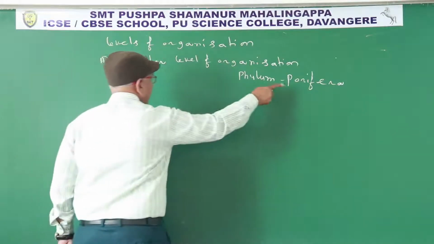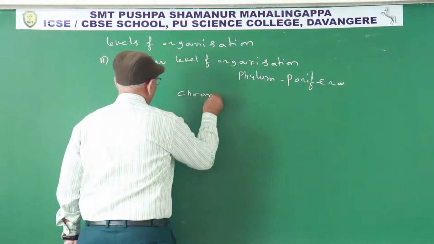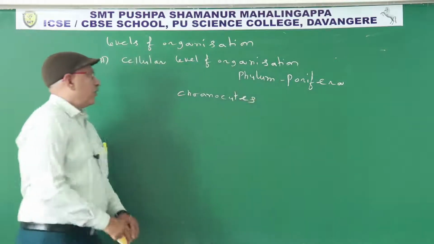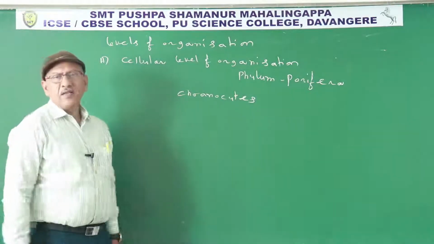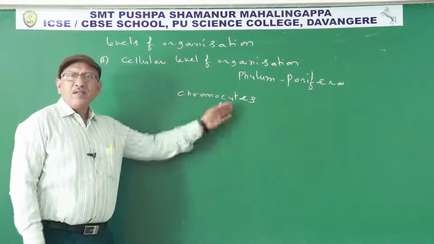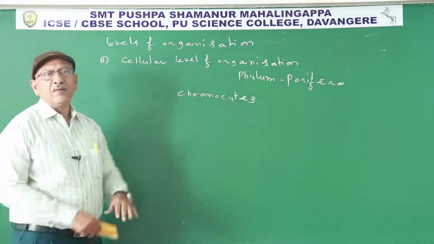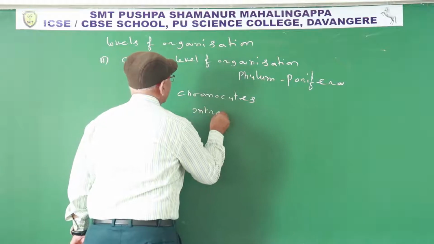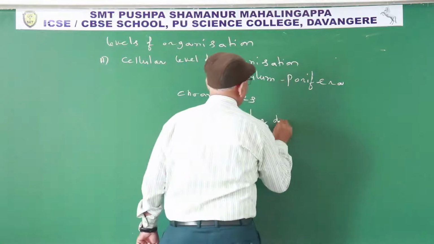For example, in members of phylum Porifera, choanocytes are one type of cells. Food is digested within the choanocytes. So what is the function? Digestion of food. If food is digested within the cells, it is known as intracellular digestion. Intra means within. So choanocytes perform intracellular digestion.